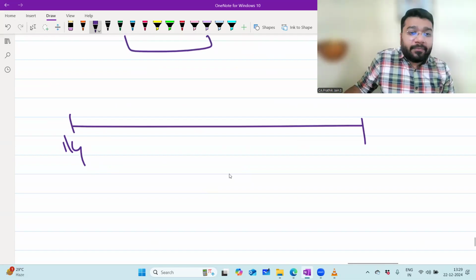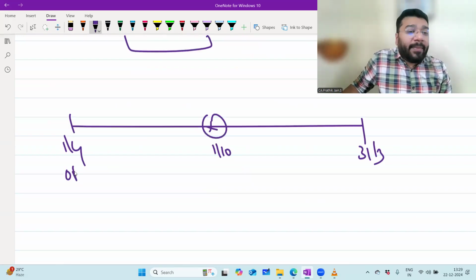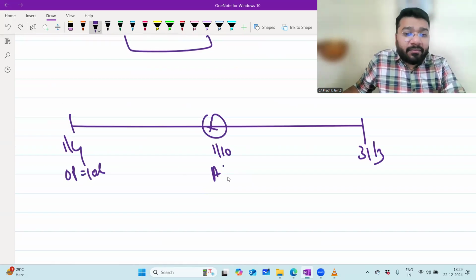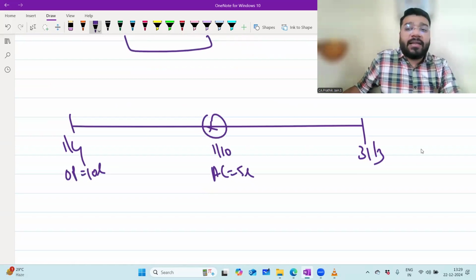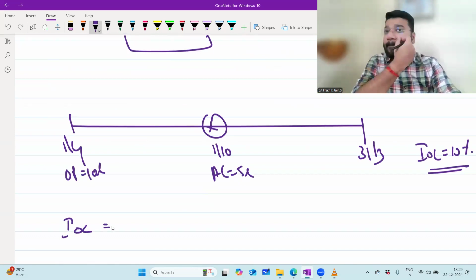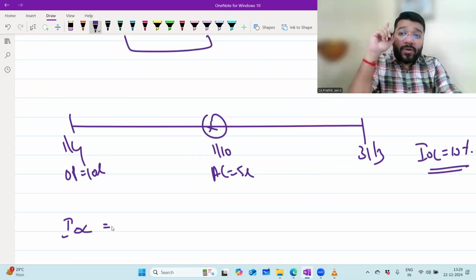Now, 1 April to 31st March. Opening capital, 10 lakh. Additional capital, 5 lakh. Please tell me, how will you calculate IOC at the rate of 10%? How will you calculate the interest on capital? The 10 lakh for the entire year and 5 lakh for half. I knew you would do this.